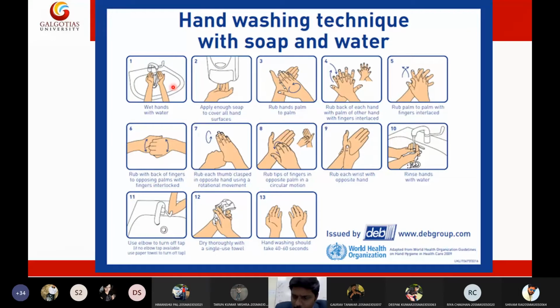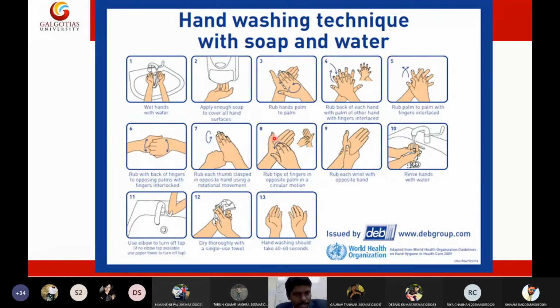Wet your palms, then apply soap on the palm, then start interlocking your fingers and clean the fingers. Then also clean your thumb, then interlock your fingers in such a way and clean your palms and fingers.